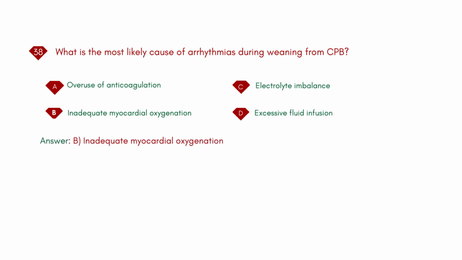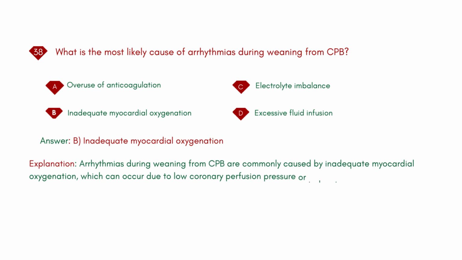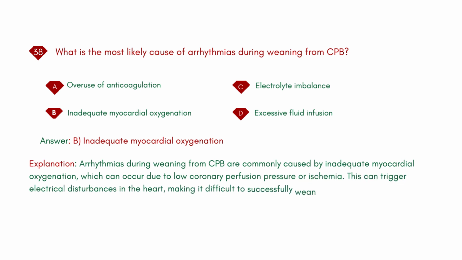Answer: B. Inadequate myocardial oxygenation. Explanation: arrhythmias during weaning from CPB are commonly caused by inadequate myocardial oxygenation, which can occur due to low coronary perfusion pressure or ischemia. This can trigger electrical disturbances in the heart, making it difficult to successfully wean from CPB.